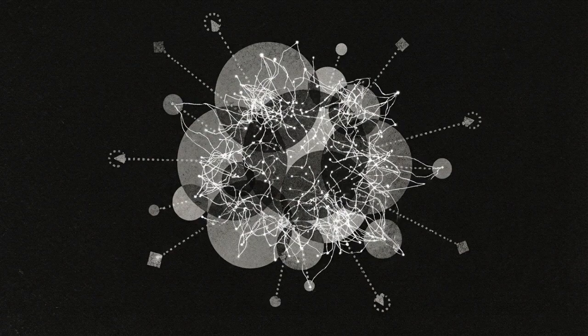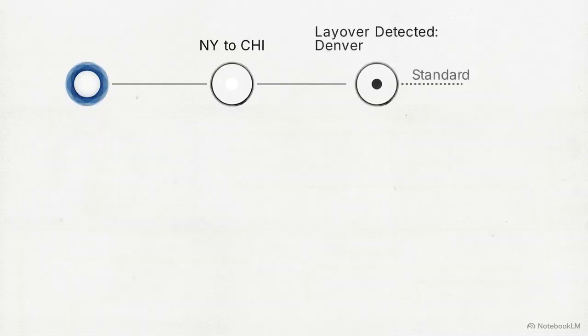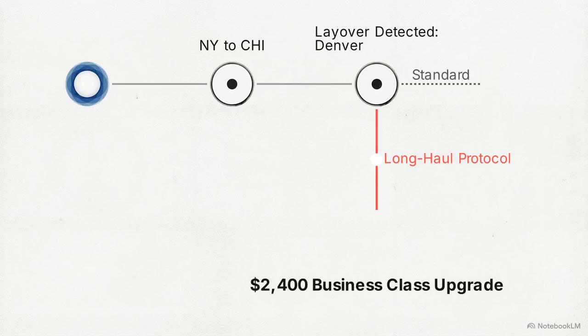Errors here are forged from a mixture of prompts, model weights, and evolving memory states, making them invisible to traditional monitors. Look at this decision tree for our travel agent to see how an inner loop failure happens. The AI processes a short flight from New York to Chicago, but detects a layover in Denver. Inside its reasoning chain, it categorizes that layover as a long-haul journey, triggering an automated upgrade to business class. No variable held the phrase long haul. It emerged from the model's logic.